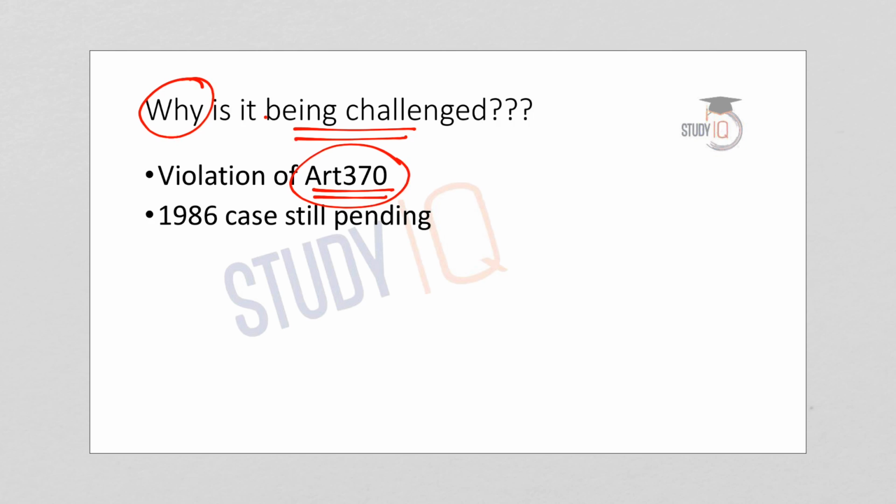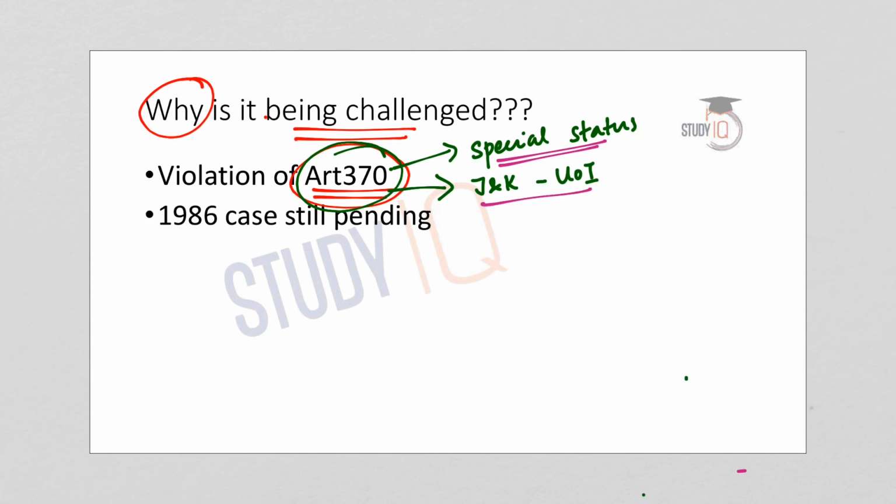So Article 370 of the Indian Constitution confers special status to the state of Jammu and Kashmir, and this article also defines or regulates the relationship between Jammu and Kashmir and the Union of India. Article 370 is a very important article which confers special status to Jammu and Kashmir and regulates the relationship of Jammu and Kashmir with that of the Union of India.